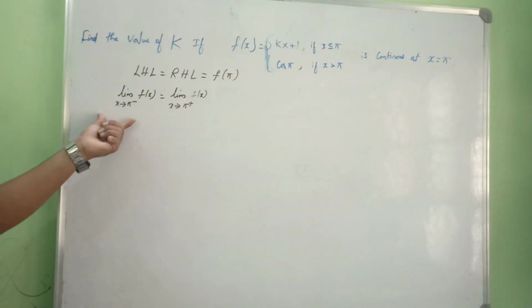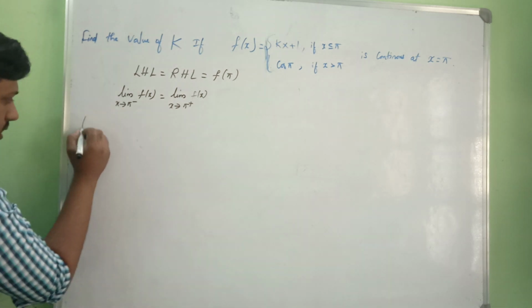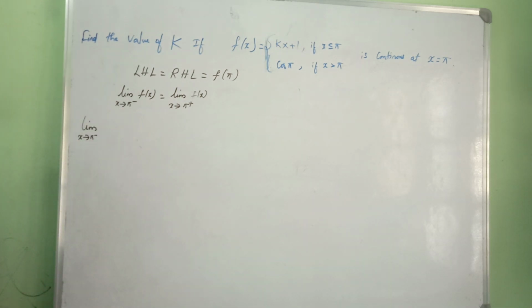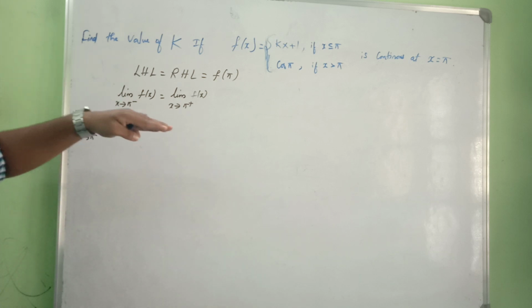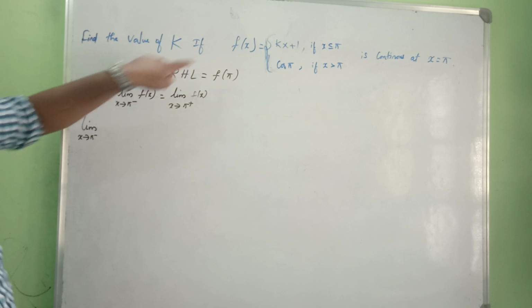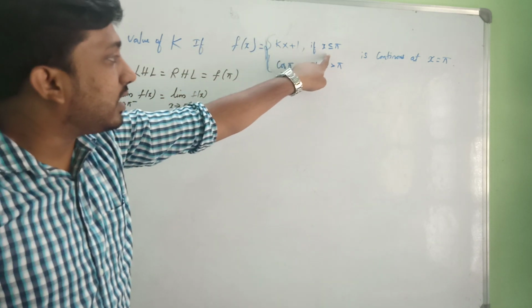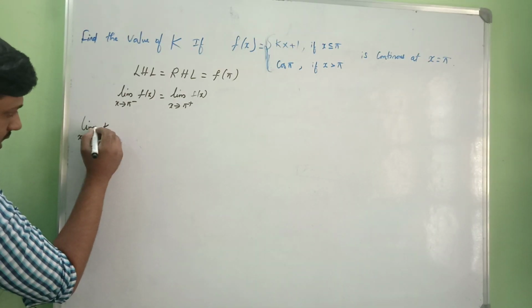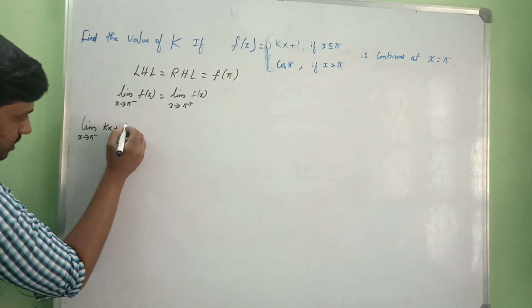Okay, so now first let us find the first limit, x tends to pi minus f of x. So for the left hand limit, if you take pi minus, from this side we are coming, f of x is nothing but kx plus 1, because x is less than or equal to pi, so it is the left, so we will be getting this kx plus 1. So I am going to take this as kx plus 1.